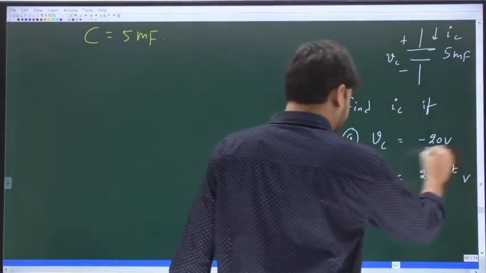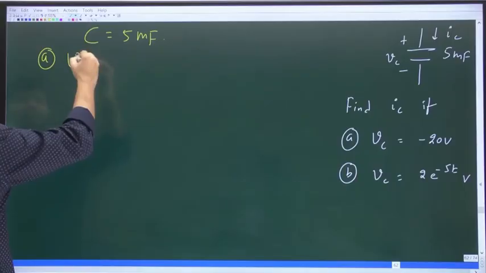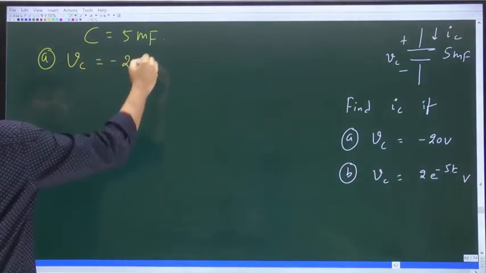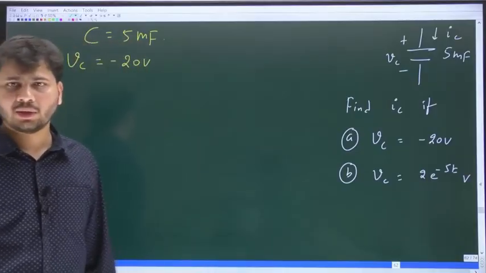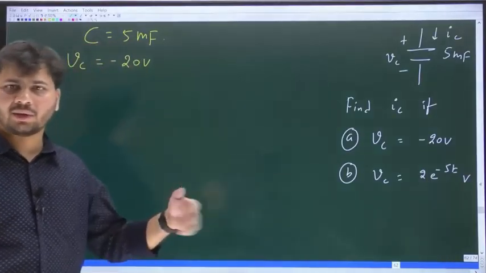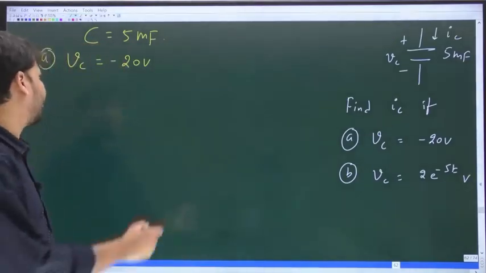In the first case, Vc is minus 20 volts. Is it not a constant value of voltage? Minus 20, plus 20, plus 100 or minus 200 are constant values of voltage.